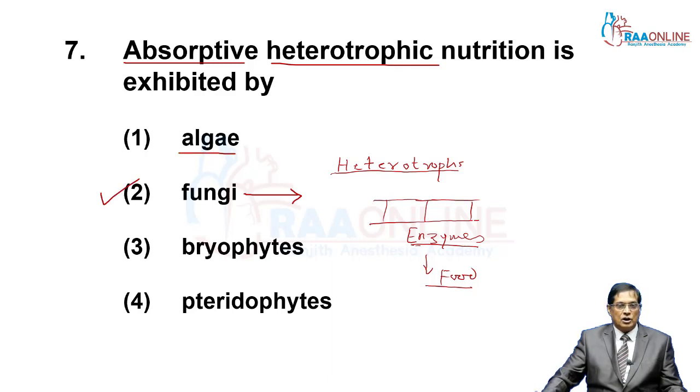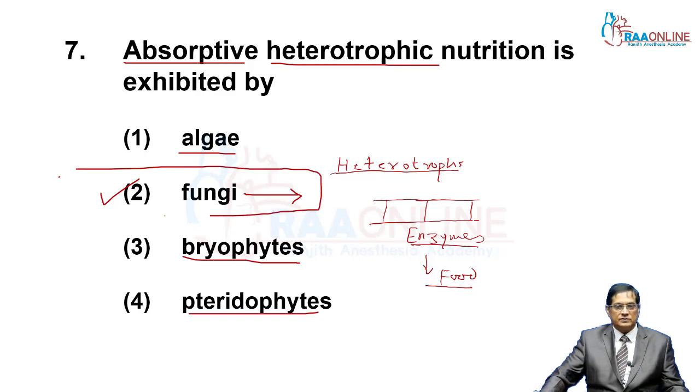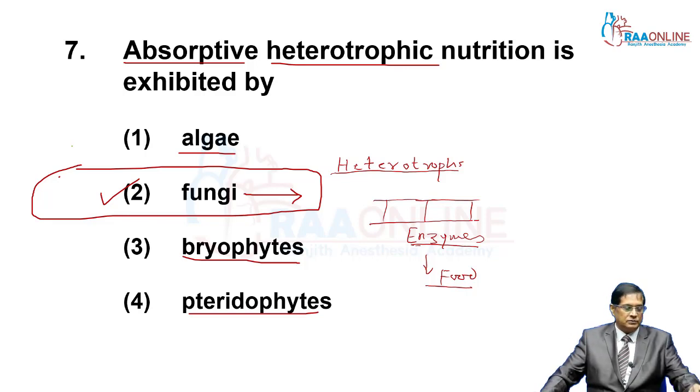Algae are autotroph, bryophytes are a type of plants and also autotroph, and pteridophytes are also autotroph. So the only possible answer in this question is fungi, which are heterotroph, release enzymes from their cells, and make the substance soluble and simpler, followed by absorption.